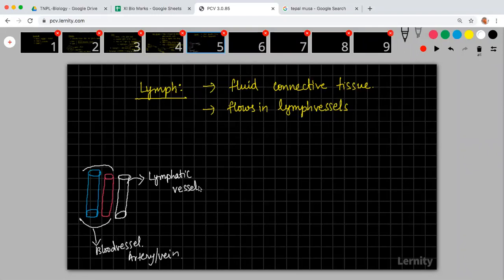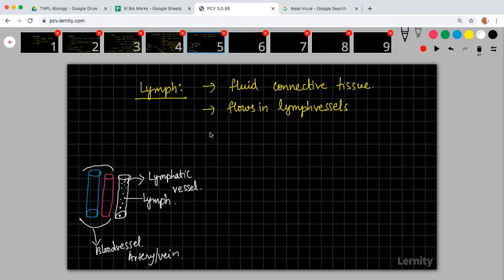The third one is called a lymphatic vessel. In this lymphatic vessel, you will have a fluid flowing, and the fluid which is flowing in this lymphatic vessel is called lymph. Are we able to understand? So your body will contain arteries, blood vessels, and lymph vessels. In the lymph vessels, the fluid which is flowing is called the lymph.